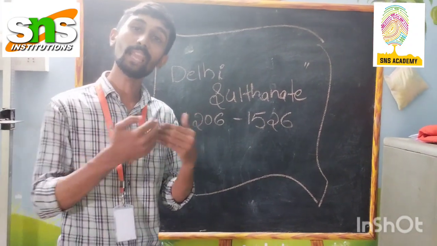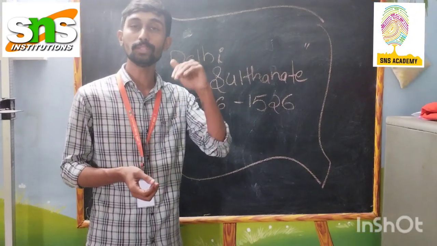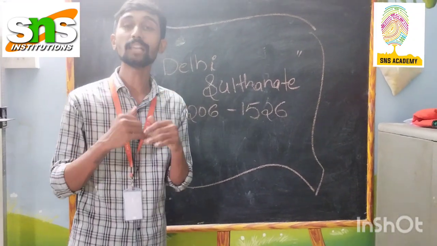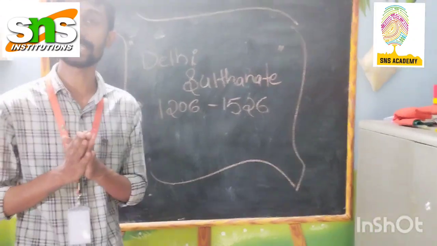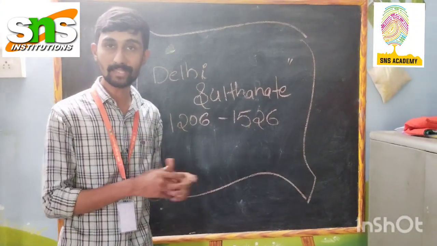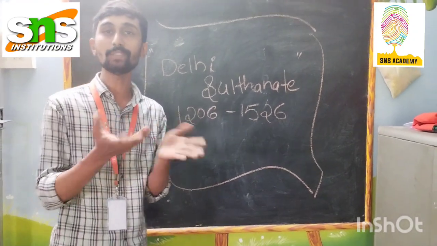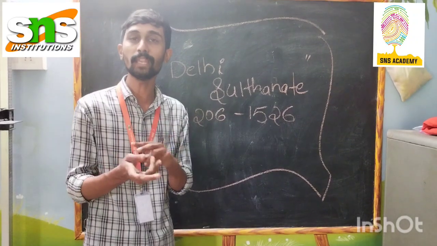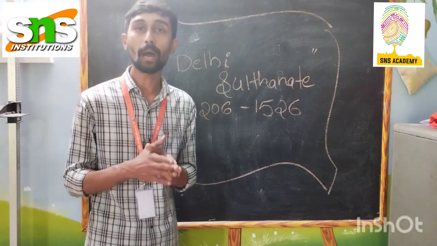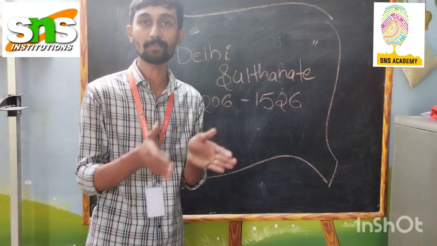In the Lodi dynasty we have some important kings. Bahlul Lodi started the dynasty, and Ibrahim Lodi was the last ruler of the Lodi dynasty. I already mentioned that 1526 is a very important year, in which the first battle of Panipat occurred. The first battle of Panipat, in the year 1526, was fought between the last Lodi ruler Ibrahim Lodi and Babur.